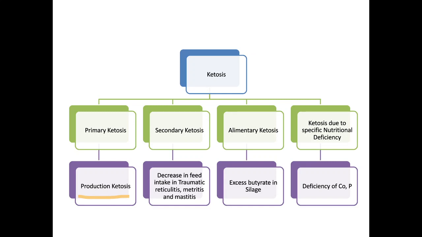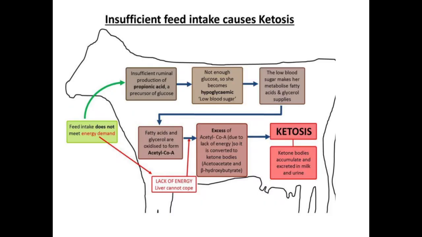Another cause is nutritional deficiency. If you have cobalt and phosphorus deficiency, ketosis also develops, because we know that in the biochemical mechanisms, cobalt and phosphorus have a role, and if these pathways are hampered, then the animal's energy need is not met properly. So nutritional deficiency can be a cause of ketosis.